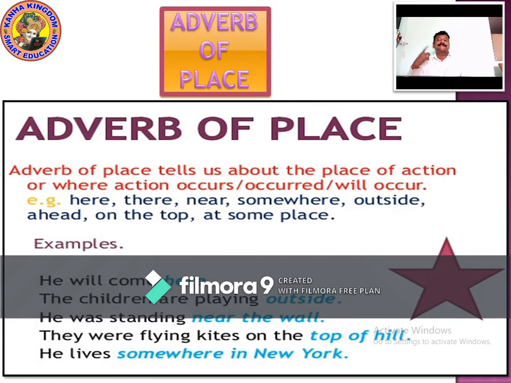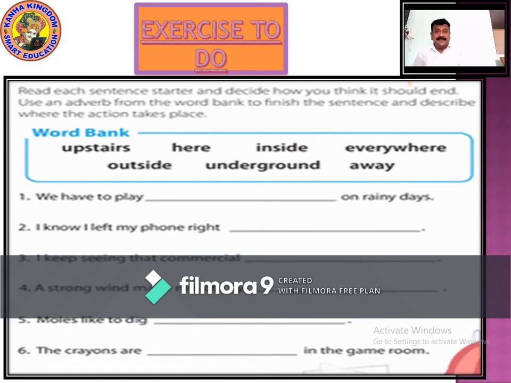Adverb of place is answering about place of action, where: here, there, near, somewhere, outside, ahead, on the top, at some place. It's answering about place of action. Now you understood? For your understanding, please write it down. Adverb of place tells us about the place of action, of where the action occurs. Now let's see an exercise to do.